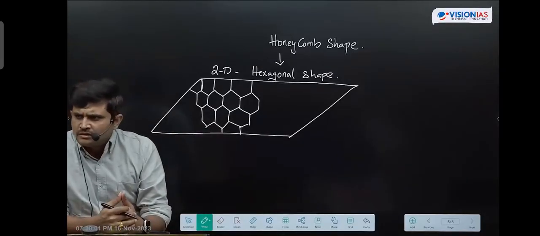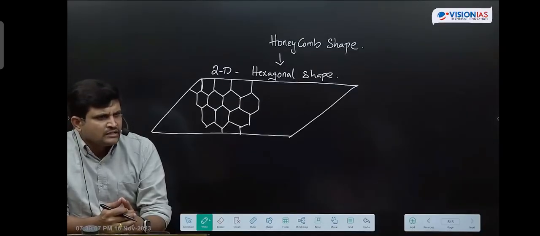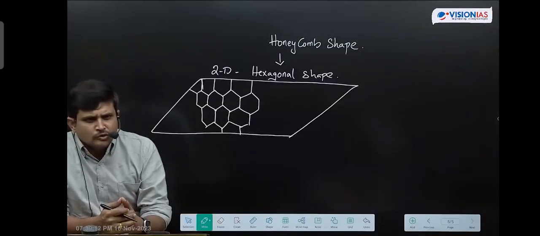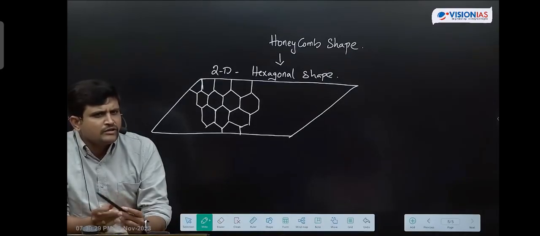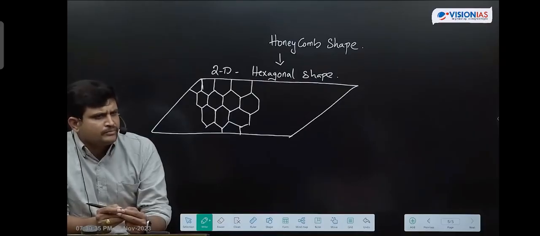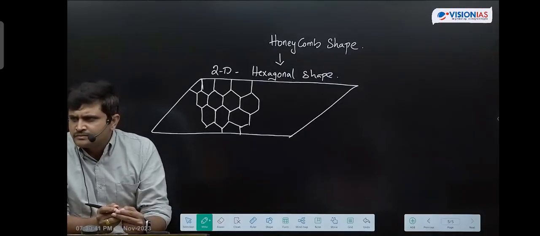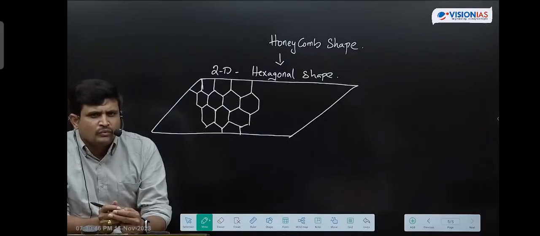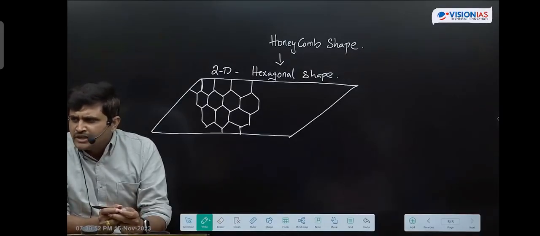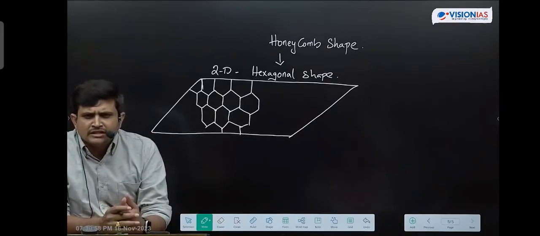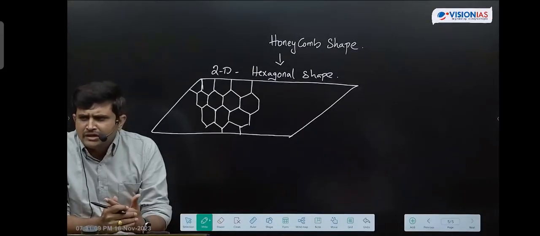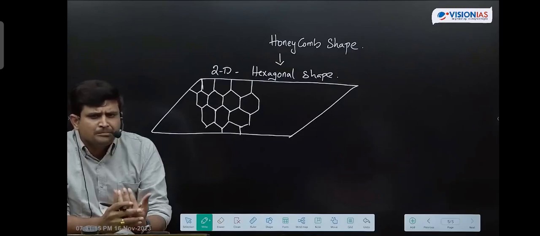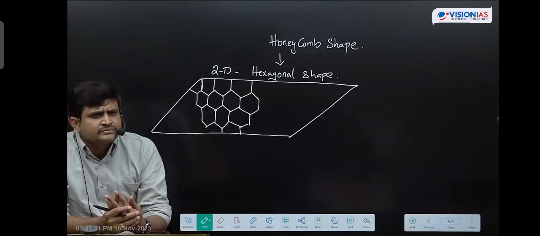So what is the specialty of this graphene? We have extracted it from graphite. Graphite is generally made up of 7 to 8 layers of carbon atoms, and graphite is one of the allotropes of carbon. What is an allotrope? Different forms of carbon. Carbon-containing compounds are known as organic compounds, and these are generally environmentally friendly in nature. Carbon has the capacity to form a wide range of compounds. What is the reason? Catenation property, that means linking property. Wide range of chain formation takes place with the help of carbon. Because of that, carbon exists in different forms. Coal is one of the allotropes of carbon, graphite is one form, diamond is one form, and Buckminster fullerene is one form of carbon. These are all natural carbon-containing compounds.